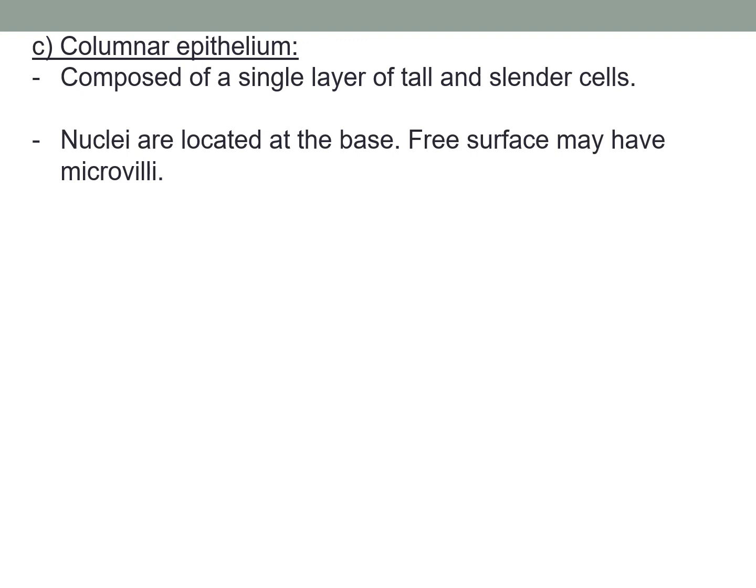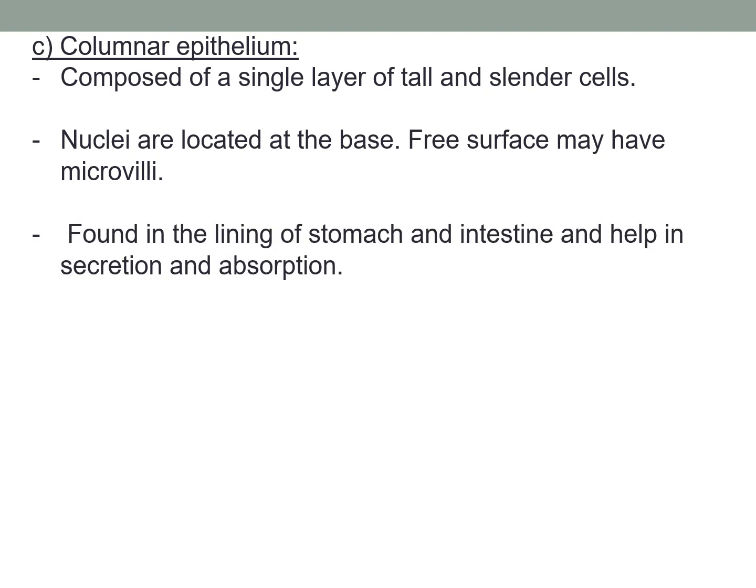So microvilli are basically the microscopic cellular membrane protrusions that increase the surface area for diffusion. They are also involved in a wide variety of functions such as absorption, secretion, cellular adhesion, etc. So columnar epithelium has microvilli, found in the lining of stomach and intestine, and they help in secretion and absorption. We find columnar epithelium in the lining of stomach and intestine.